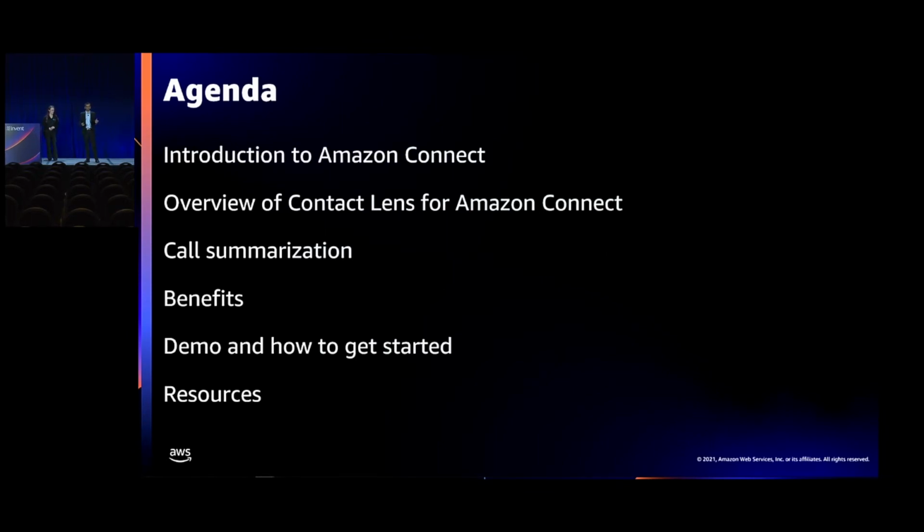So let's take a quick look at the agenda for this session. First, I'll start with a quick introduction of Amazon Connect and provide an overview of Contact Lens for those of you who are unfamiliar with these services. Following this, I will talk about the new call summarization capability. I'll then outline some of the key benefits you can expect from Contact Lens. Finally, Naomi will showcase a quick demo on how you can get started with using Contact Lens and highlight resources that are available to you. As you can see, we have a packed agenda for today, so let's get started.